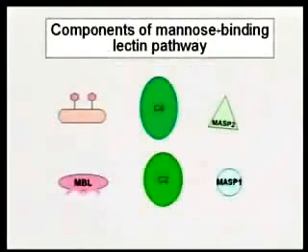All right, that's the classical pathway. The next pathway is the lectin pathway. And here are the components of the lectin pathway. We have a bacterium that has to have mannose on its surface. We have the mannose-binding lectin protein. We have MASP1 and MASP2, the mannose-binding lectin-associated serum proteases. And then we have C2 and C4.